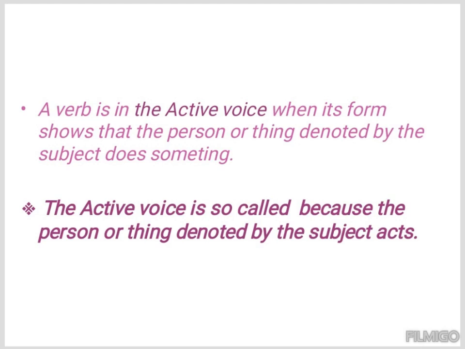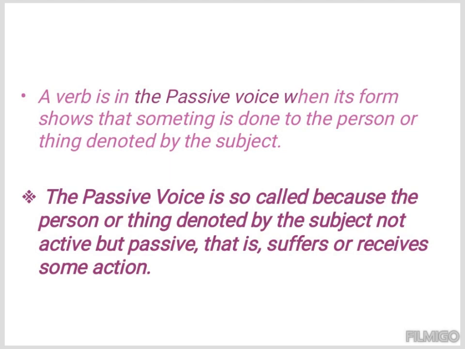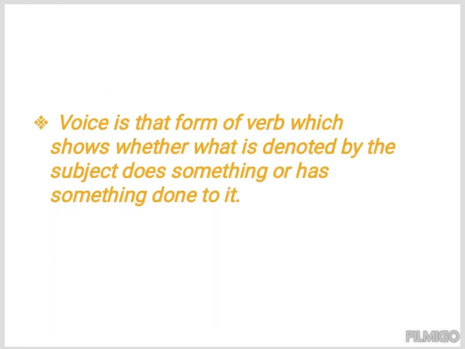A verb is in the active voice when its form shows that the person or thing denoted by the subject does something. The active voice is so called because the person or thing denoted by the subject acts. A verb is in the passive voice when its form shows that something is done to the person or thing denoted by the subject. The passive voice is so called because the person or thing denoted by the subject is not active but passive, that is, suffers or receives some action. Voice is that form of a verb which shows whether what is denoted by the subject does something or has something done to it.